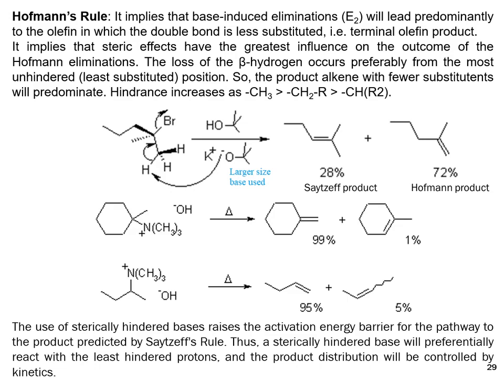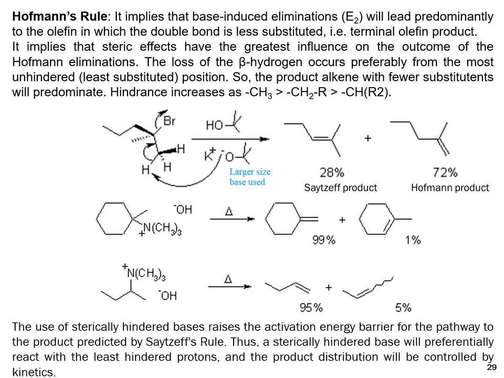This is an example of the Hofmann rule, which prefers the less substituted product as the major product. You can see here the difference between the Saytzeff rule and the Hofmann rule. The size of the base is greater as compared to the Saytzeff case. When the size of the base is large, there is more possibility that it abstracts the proton from the terminal methyl group, and preferably the olefin formed will be the one which has less substitution.